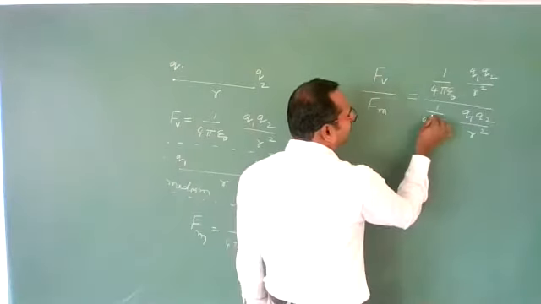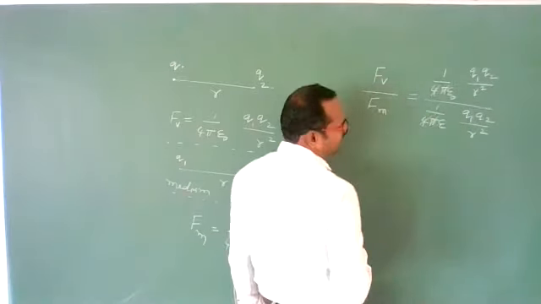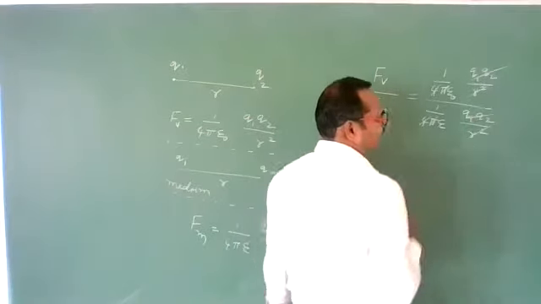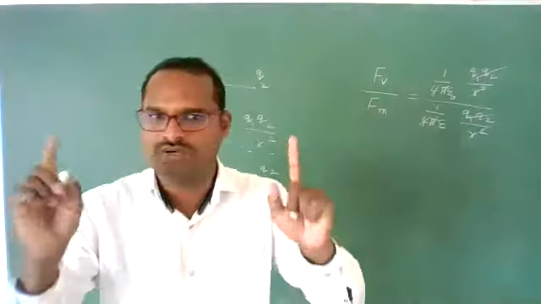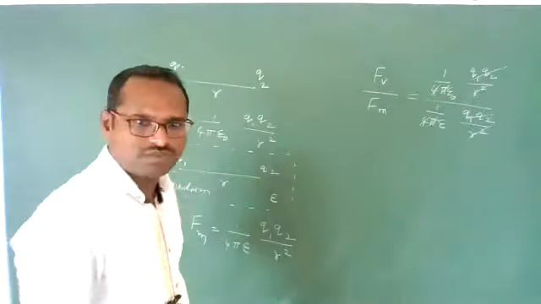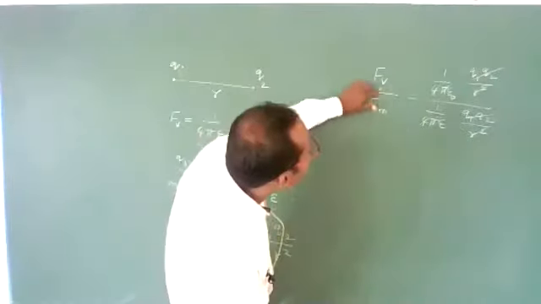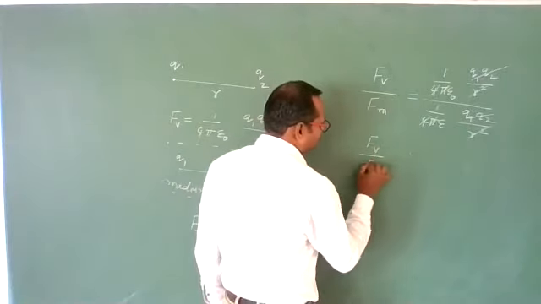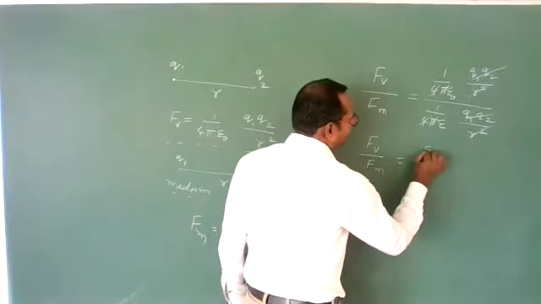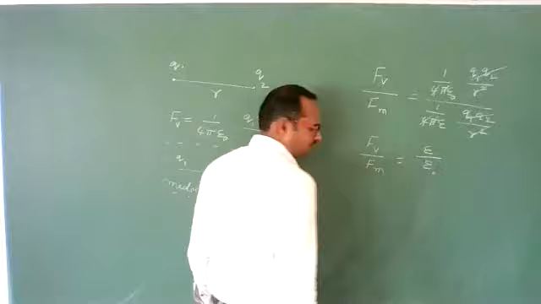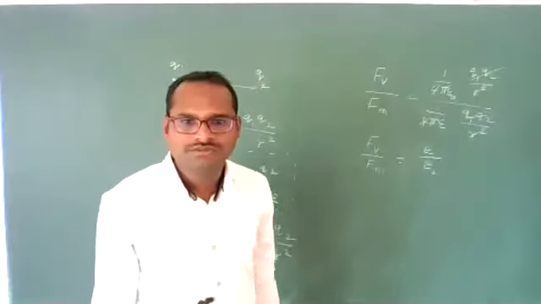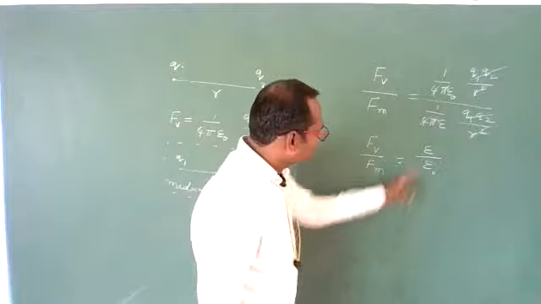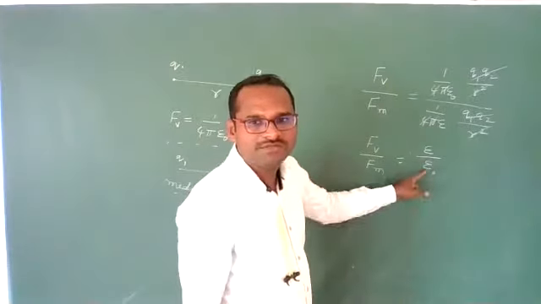Here 4 pi cancels, Q1 Q2 cancels, r square cancels. The magnitudes of the two charges do not change, the distance does not change, only the medium is changed. Then the force in vacuum to the force in a medium will become epsilon to epsilon naught. We will discuss the vector form also; we will come back to that point. So this ratio will become epsilon to epsilon naught.